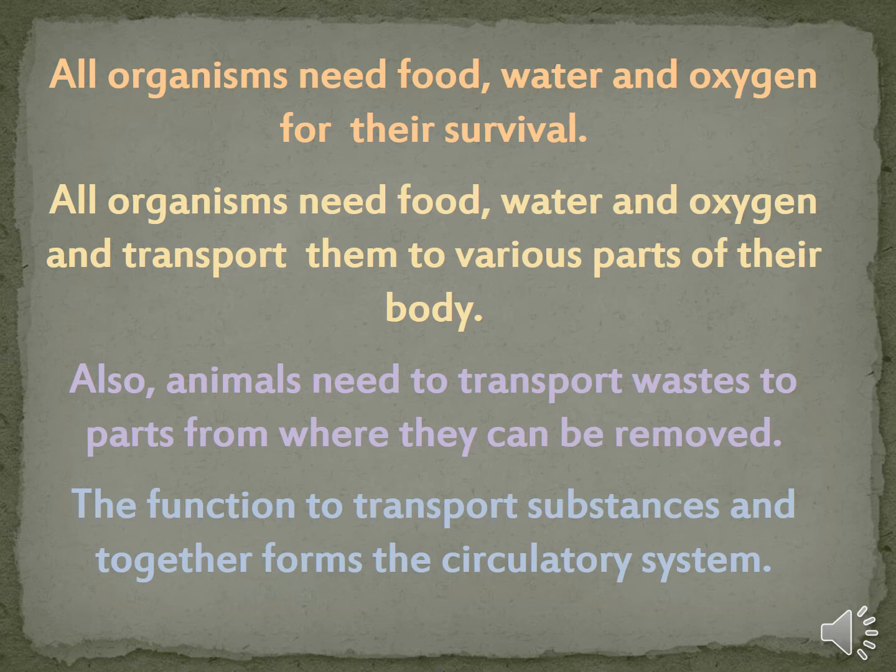As we all know, all organisms need food, water and oxygen for their survival. These organisms need to transport food, water and oxygen to various parts of their body. Also, animals need to transport waste to parts from where it can be removed. The functions to transport substances together form the circulatory system.